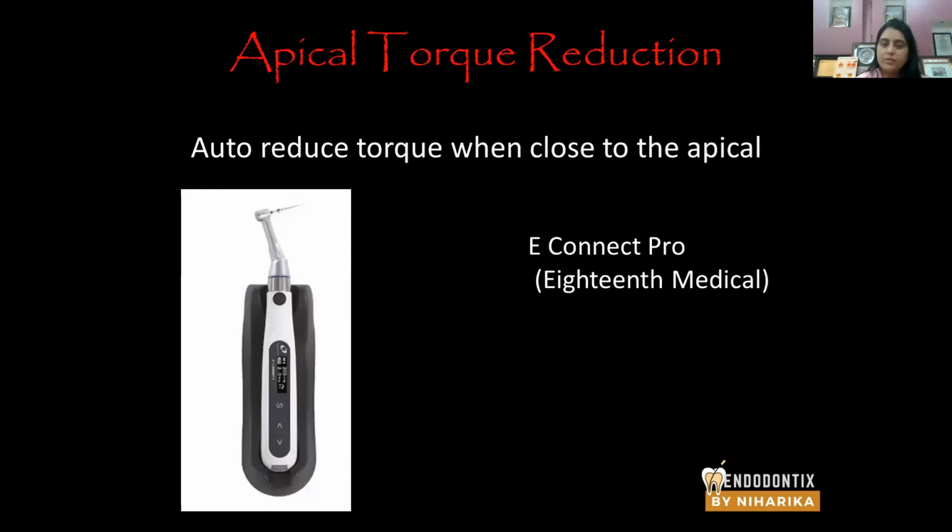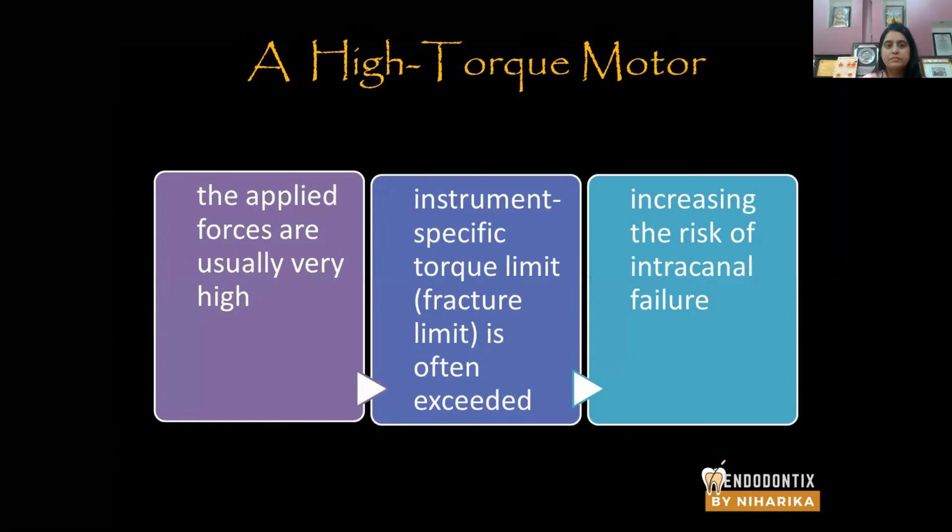There is another function known as apical torque reduction. That means when the torque value enhances or is exceeding, the motor will automatically reduce the torque values. Okay, and this system can be seen in the eConnect Pro Endo motor.